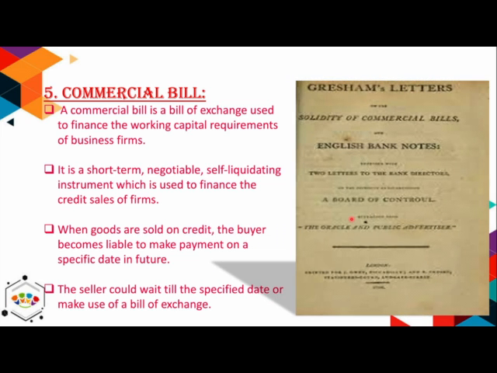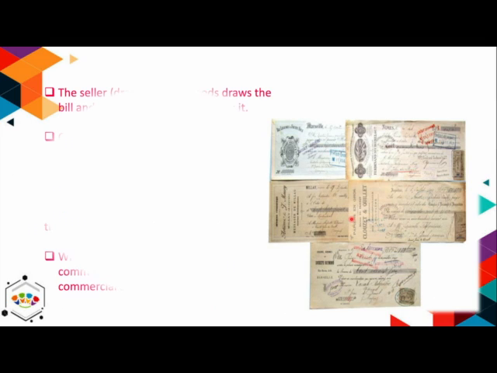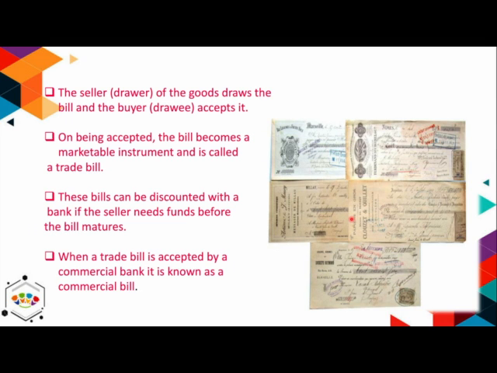It's a negotiable instrument which can be easily transferred. It is issued to finance credit sales. The seller, meaning the drawer, draws the bill and the buyer, meaning the drawee, accepts it. You have already studied this in bills of exchange. The buyer honors the bill on the due date. If the seller needs money before the due date, he can get the bill discounted from the bank. You remember in class 11 you studied in your accountancy that you can get it discounted from the bank. It's a short-term instrument generally issued for a period of 90 days.